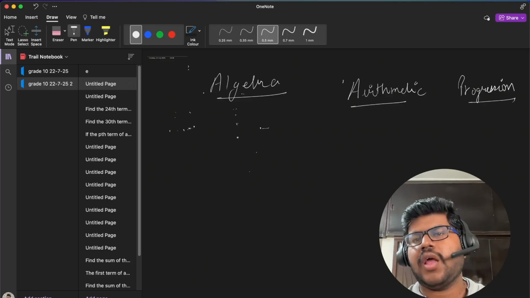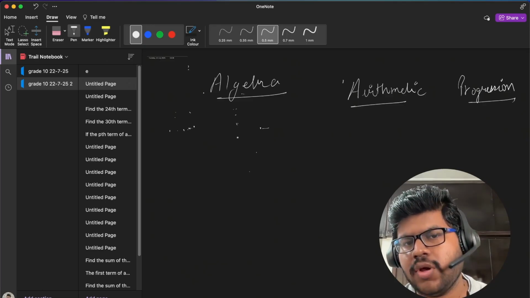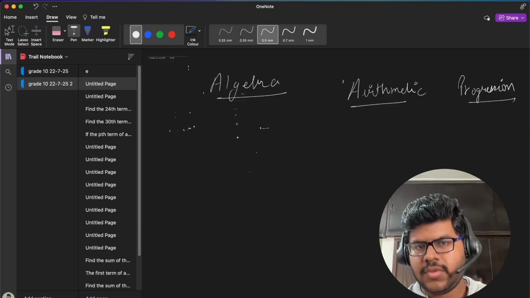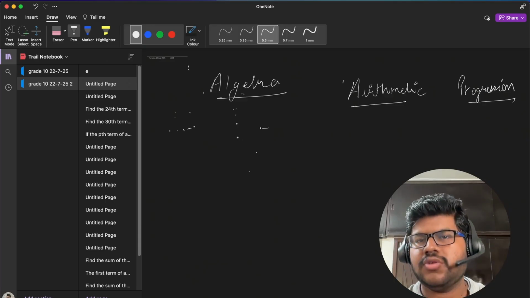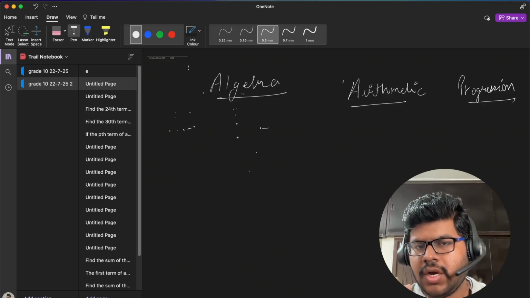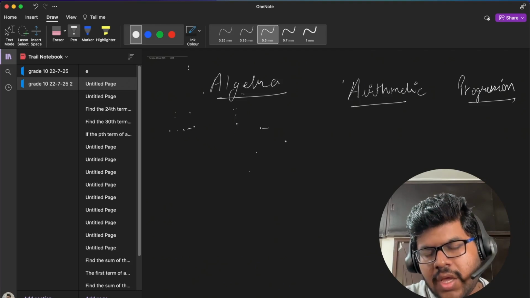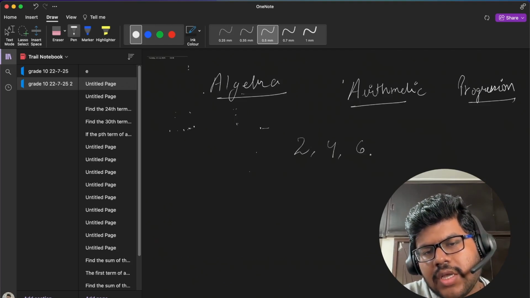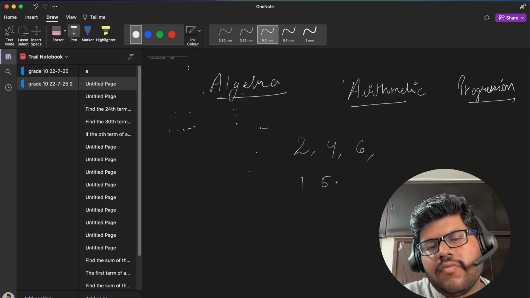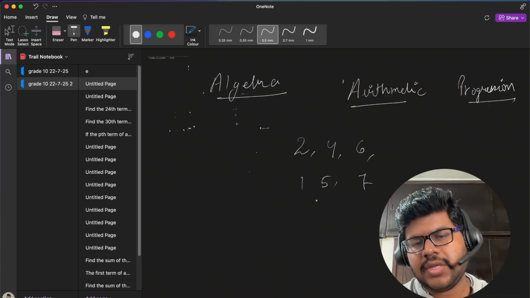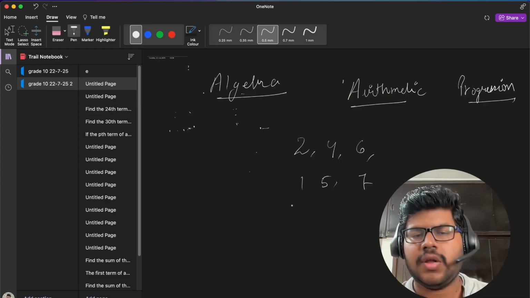Now I'm sitting in a classroom, and here I can see that there are clocks all around, there are numbers all around, there are books, there are tables, and I can observe that there are number patterns, namely like 2, 4, 6, or let it be 1, 5, 7. We can also say that there is a set of even numbers or a set of odd numbers.